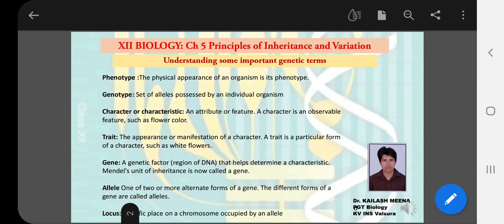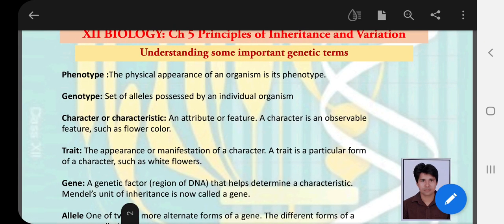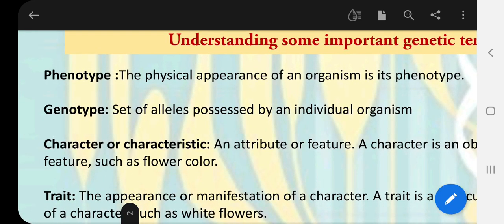So the first term is phenotype. What is phenotype? While conducting genetic experiments, we need to observe any living organism, and the physical appearance of any living organism is called its phenotype. So what is phenotype? The complete physical appearance of any living organism, either plant, animal, or any other creature, for example fungi.